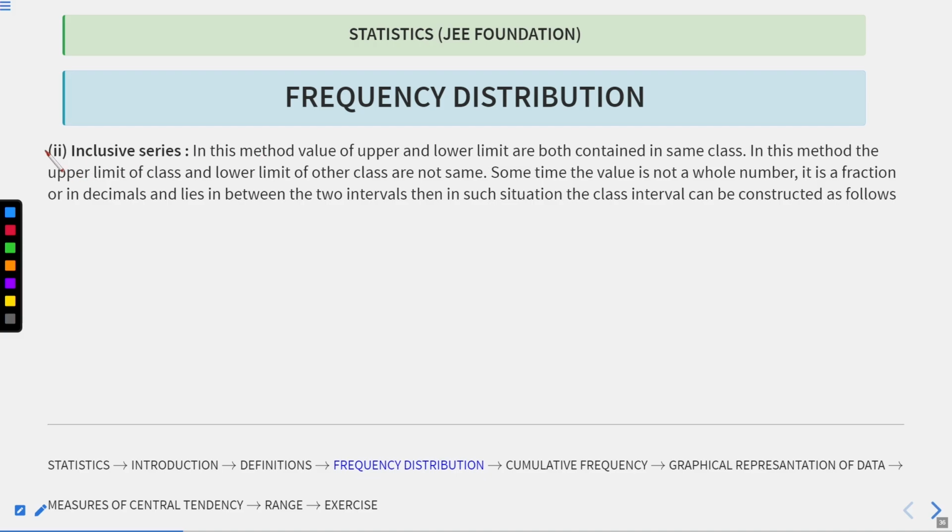But in the inclusive method, the upper and the lower values are both contained in the same class, that is, we consider both of our limits in the same class. I hope this is all clear.